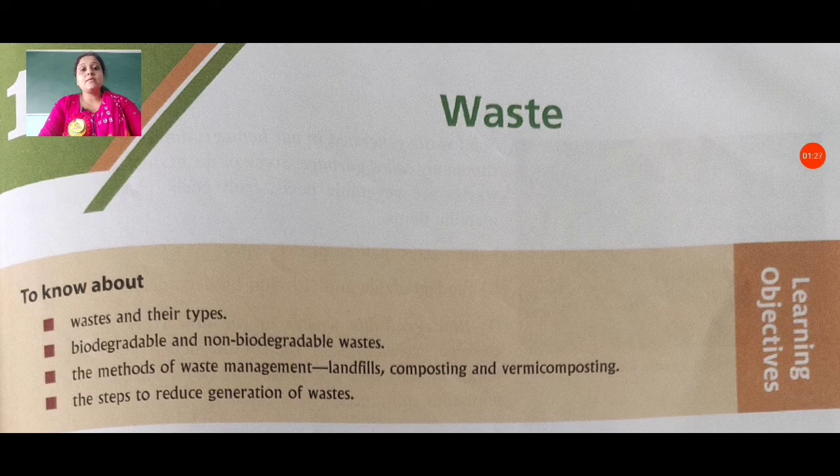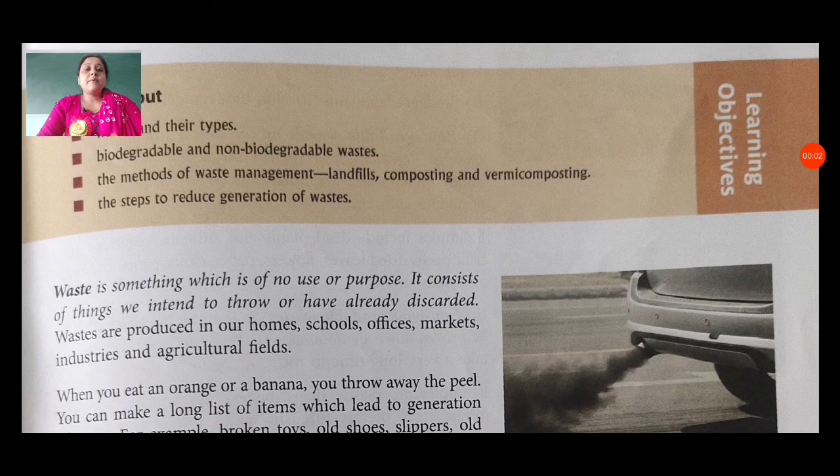How we waste some kinds of things. When we use different kinds of things, then we also get waste materials from them. In this chapter, we have waste and its types, biodegradable and non-biodegradable wastes, the methods of waste management, landfills, composting, etc., and the steps to reduce generation of waste, how we can reduce it. Now, let's discuss the topics which we have in our textbook.